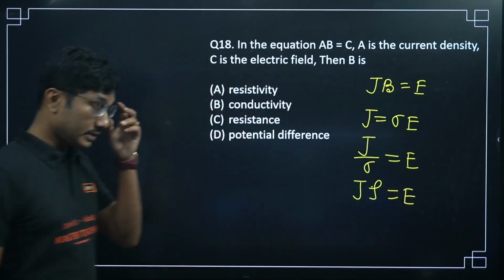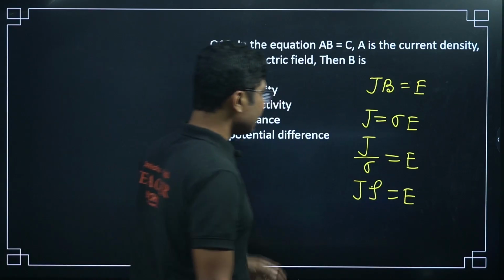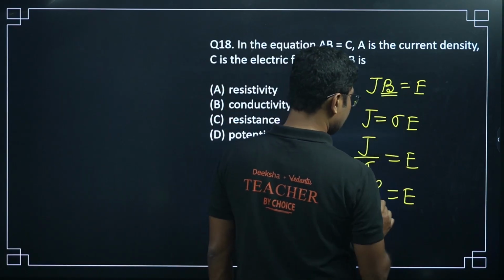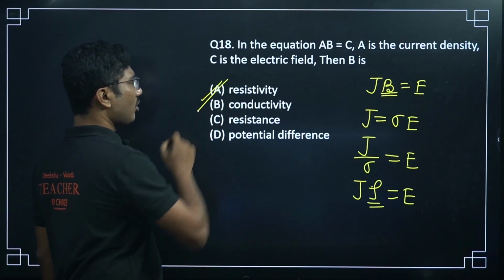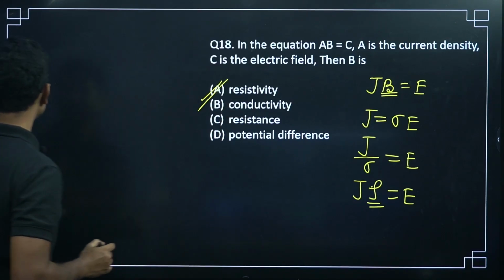Okay, J into resistivity rho equals E. That means here B basically represents the resistivity. Okay, it is representing the resistivity. So option A is correct answer.